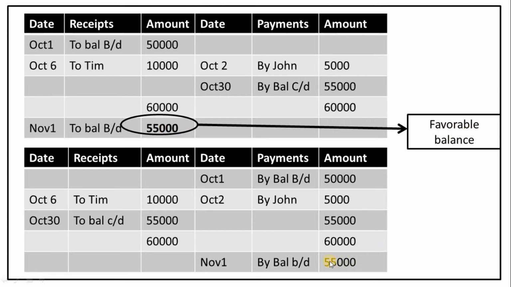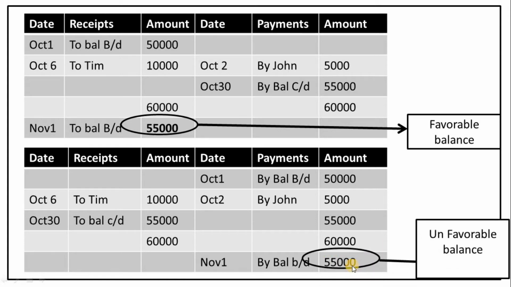If the cash book has a credit balance, then we have to consider it an unfavorable balance. Here in this case, we have updated the opening balance on the credit side. That means a bank overdraft balance. Whenever we mention the balance brought down amount on the credit side of the cash book, that means we have withdrawn more amount from the bank than the available amount.